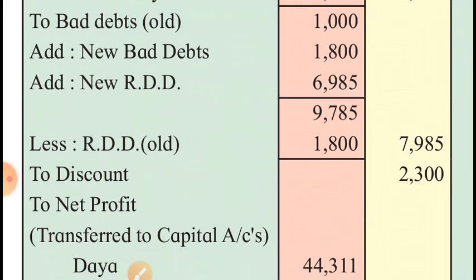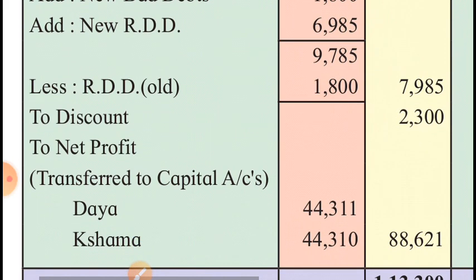And therefore, the actual loss because of debtors for this year is 7,985. The discount which had a debit balance is an expense for the business, an indirect expenditure, so debited to profit and loss account.